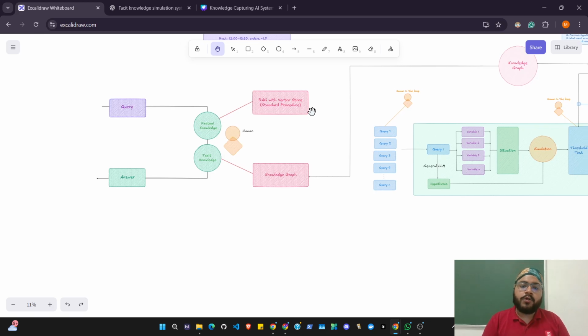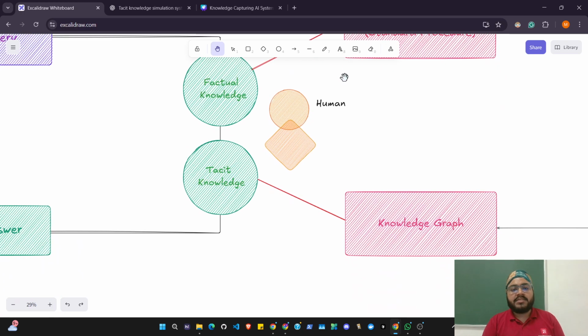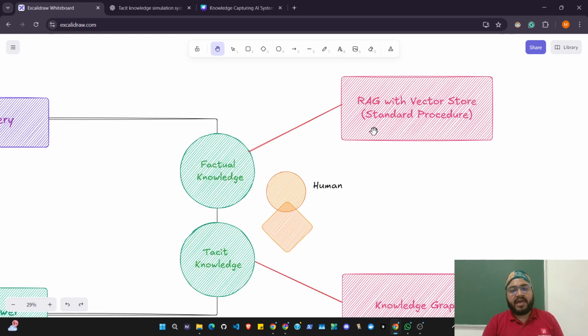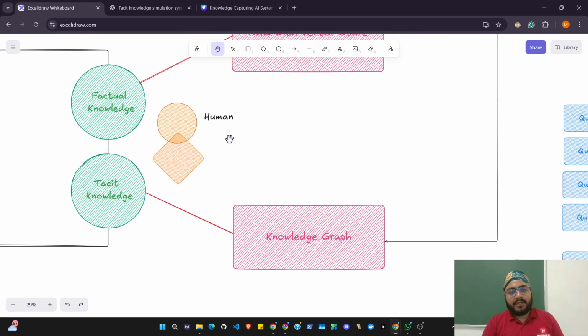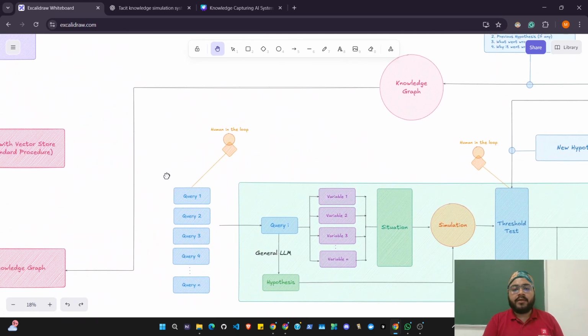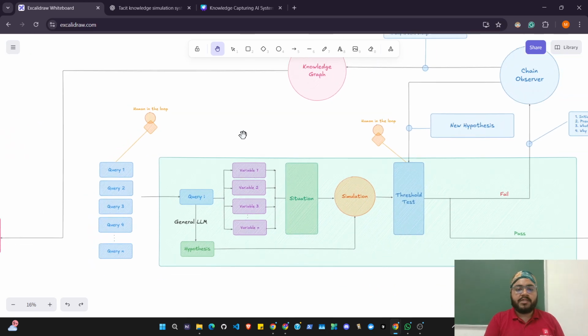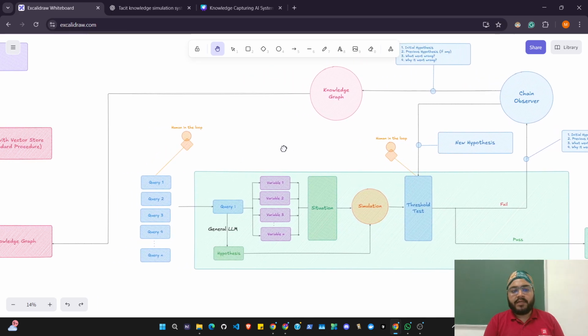All right. So to do that, we need to understand that there are two types of knowledge. One is factual knowledge: the data, facts, all the company data and all of that. Next is asset knowledge. This is what we're solving the problem for. For factual knowledge, we already have an existing solution in the market. So we will solve this problem, which is transferring experience: the quality judgments, the trained intuition. So how do we do that with AI? We created a simulation model using a knowledge graph and a concept I call chain observer.